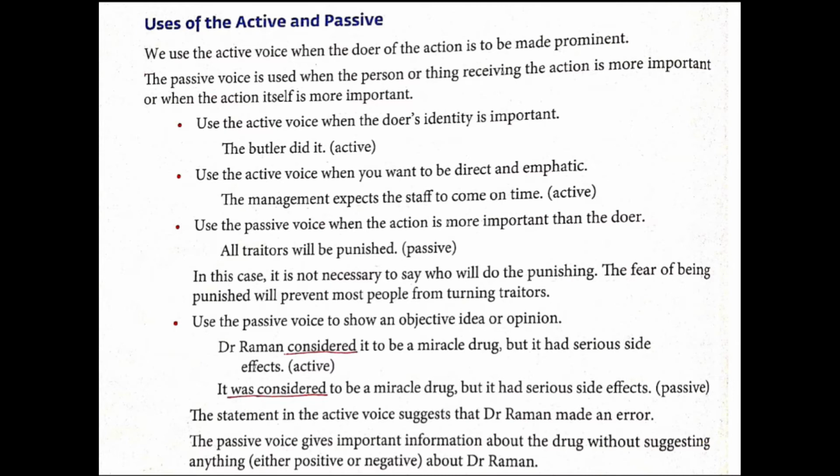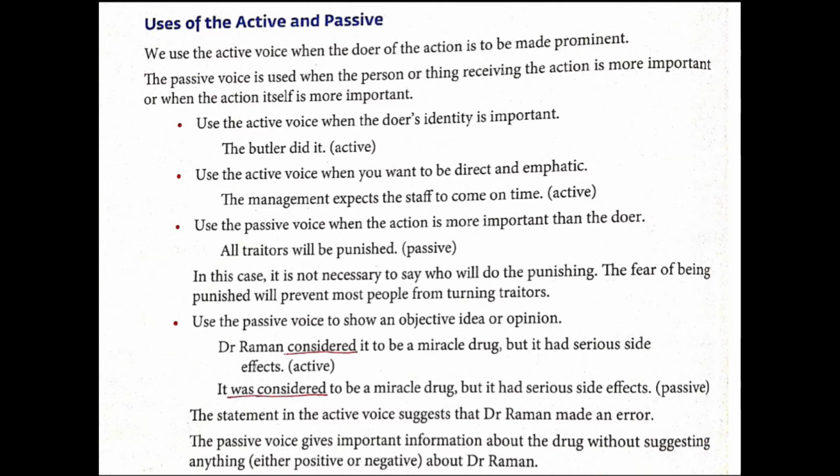So here, to be a miracle drug. So here it is in passive voice because what? An opinion is given, an idea is given that this particular drug may have a side effect. Next one, the statement in the active voice, that is the first one. Dr. Raman considered it to be a miracle drug, but it had serious side effects. Now here, this statement suggests that Dr. Raman made an error. That is, he made a what? An error. What was that? It had a side effect.